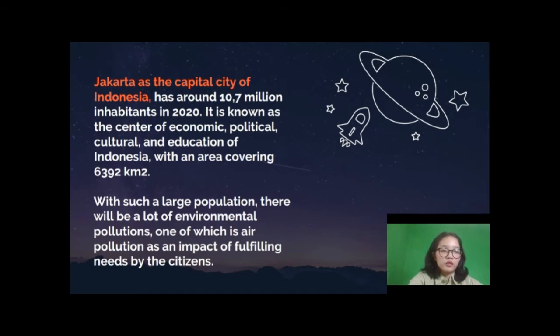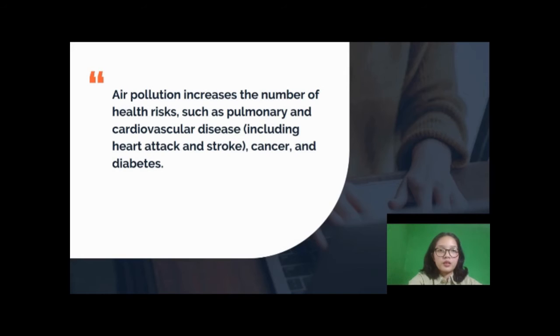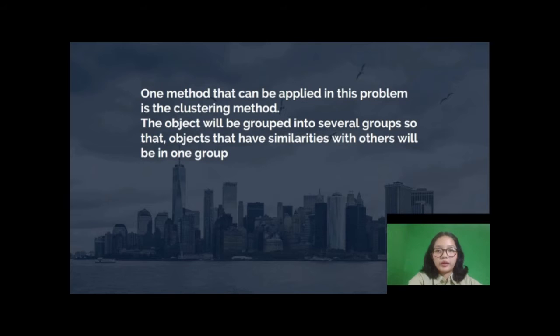Jakarta, as the capital city of Indonesia, has around 10.7 million inhabitants in 2020. With such a large population, there will be a lot of environmental pollution, one of which is air pollution as an impact of fulfilling needs by the citizens. Air pollution increases the number of health risks, such as pulmonary and cardiovascular disease, including heart attack and stroke, and then cancer and diabetes.